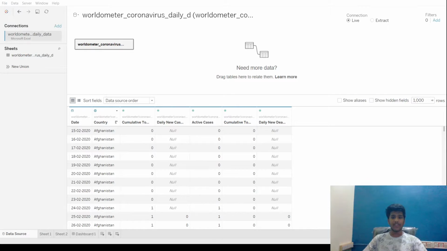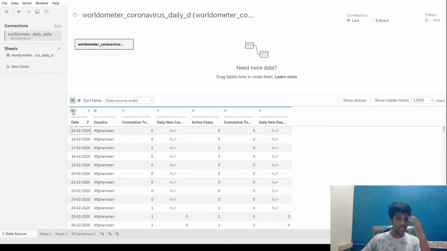One of the main features of Tableau is that it automatically gets the type of the data, and most of the time it's correct, but we can change the type of the data if we want in two ways. One of the ways, here we can directly change it, such as if we change it to string. Right now it's string, and it's actually string, so there's no need to change it.